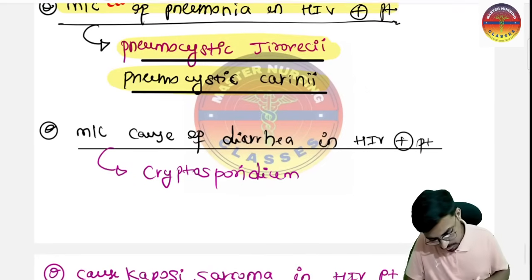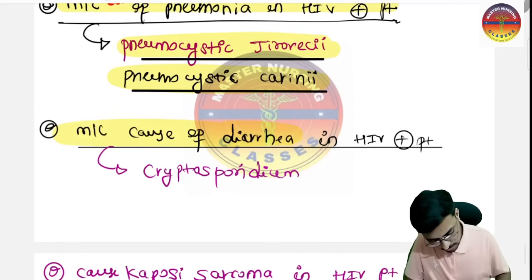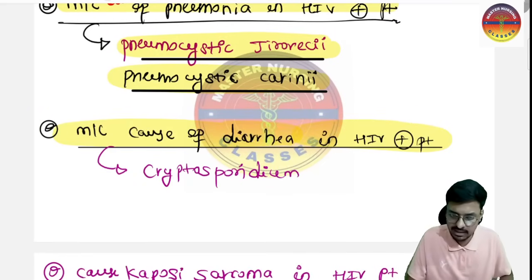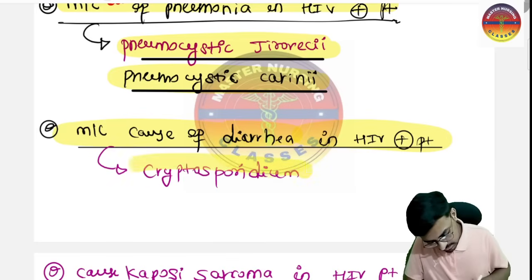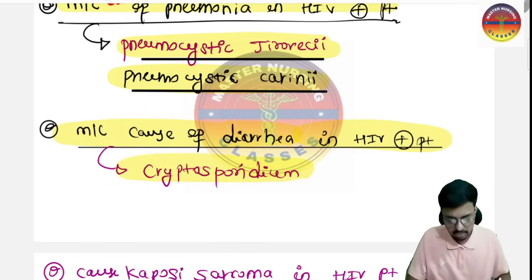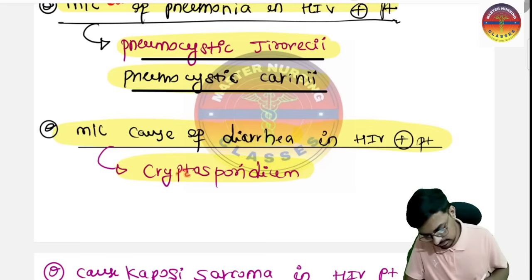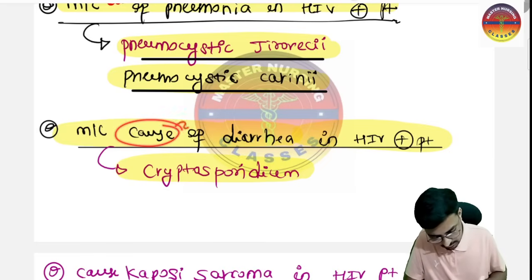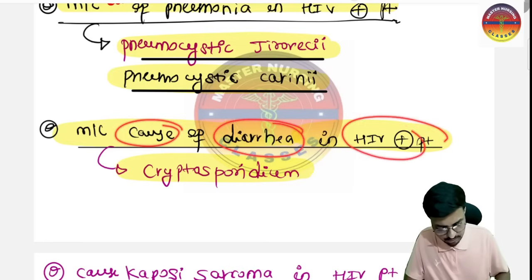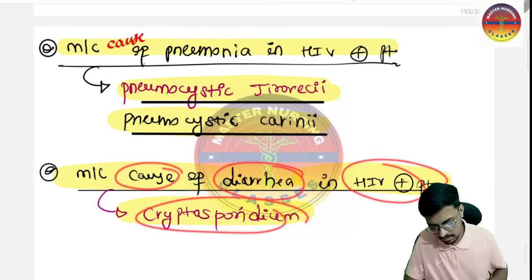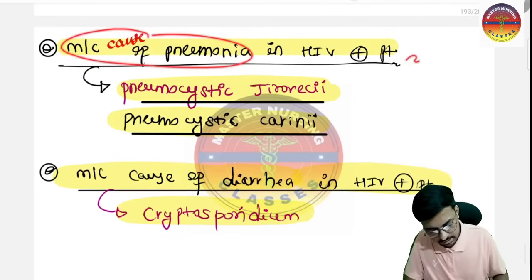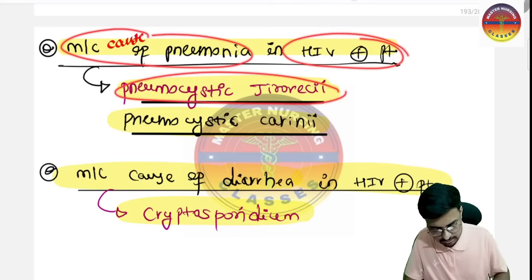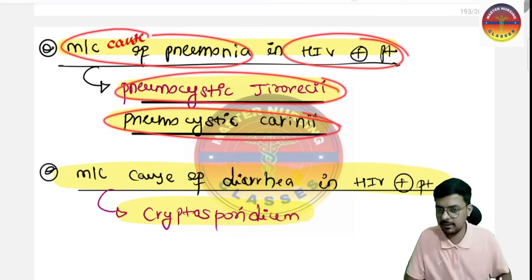And what is the most common cause of diarrhea in an HIV positive patient? Cryptosporidium is the most common cause of diarrhea in an HIV positive patient. Please remember, this is important for the exam. Cryptosporidium is the most common cause of diarrhea, and Pneumocystis jirovecii and Pneumocystis carinii are the most common cause of pneumonia in an HIV positive patient.